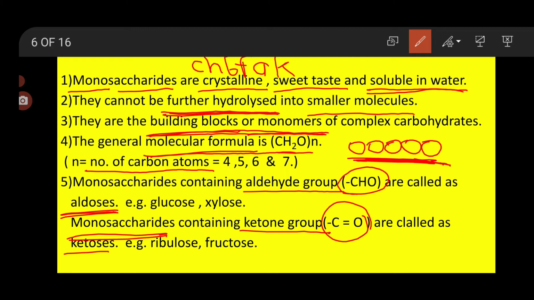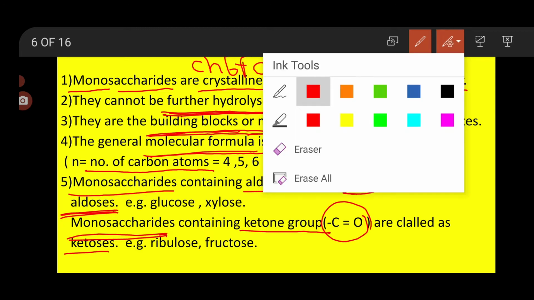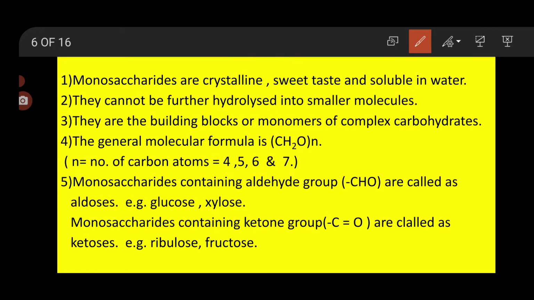There are two types of monosaccharide. If the monosaccharide has the aldehyde group, CHO group, then they are called aldoses. If the monosaccharide has a ketone group, that is the C double bond O group, they are called ketoses. So here we have completed monosaccharide.